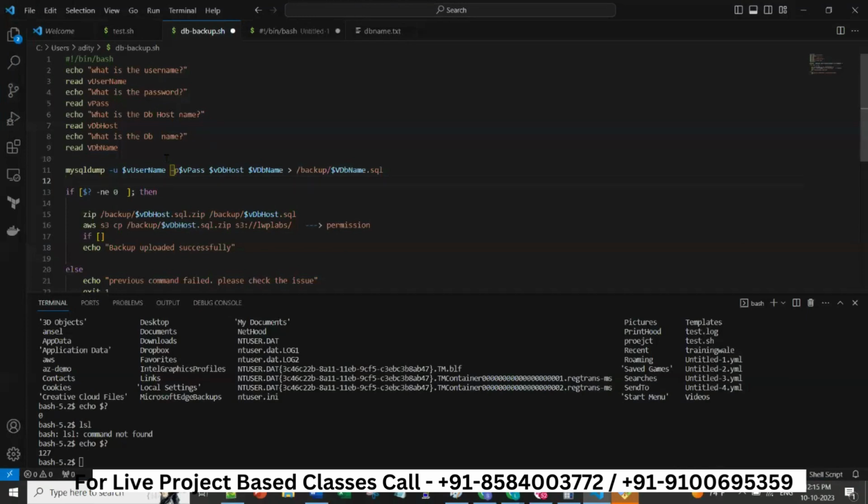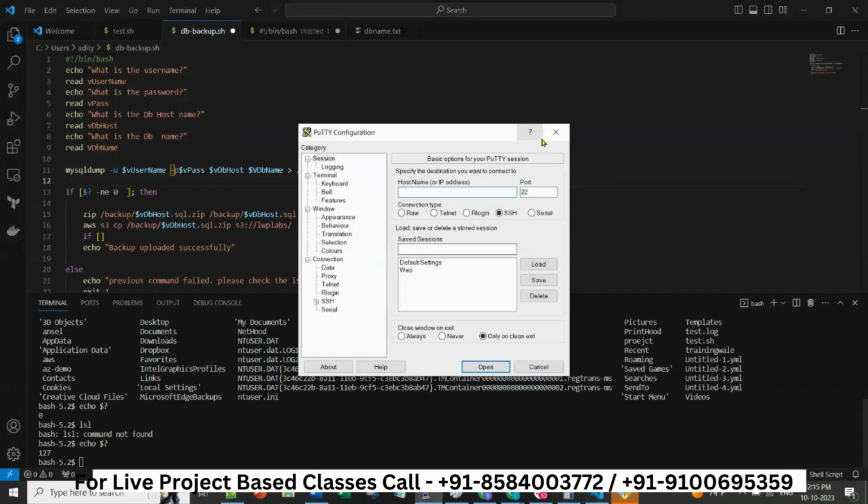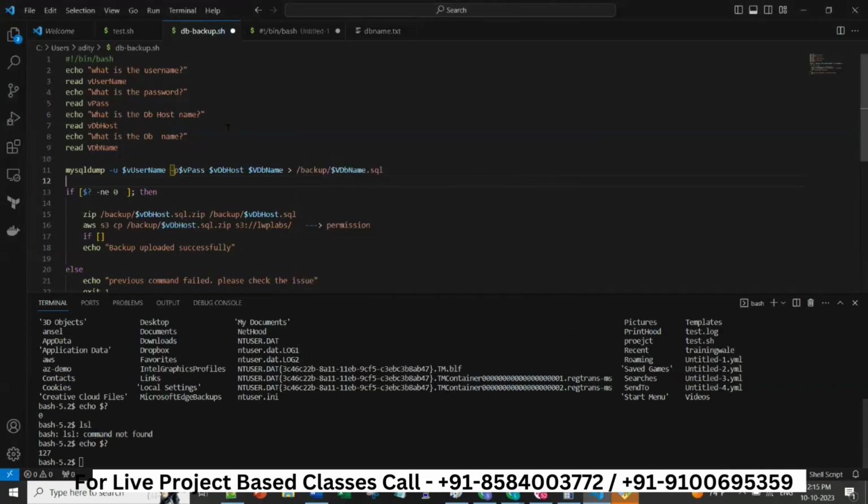We'll run this in the server, by connecting through PuTTY rather than in a dummy way here. I know most of you might not have an AWS account, because yesterday was the first day. So create an AWS account and be ready with it. Tomorrow, like yesterday, we'll go together parallelly, all of you will write this script, and one by one we will test it.